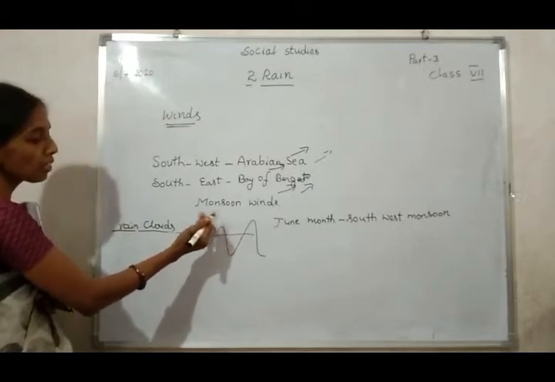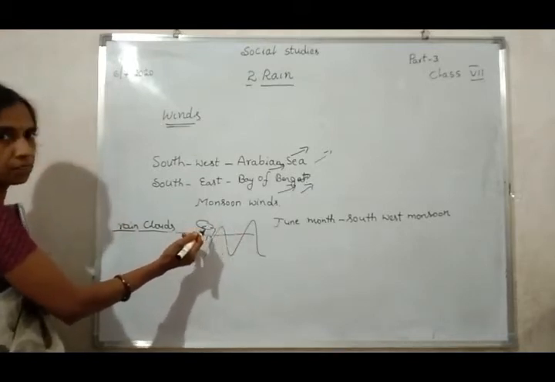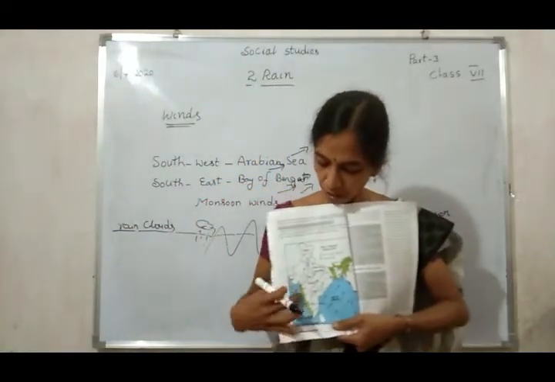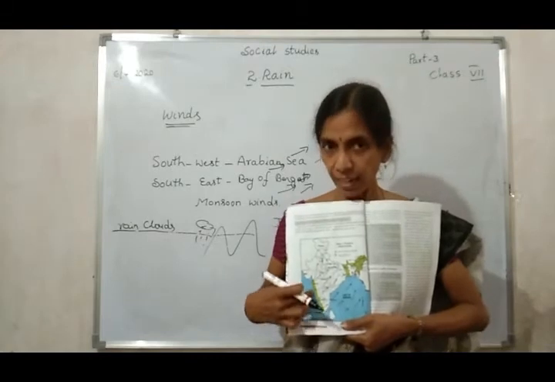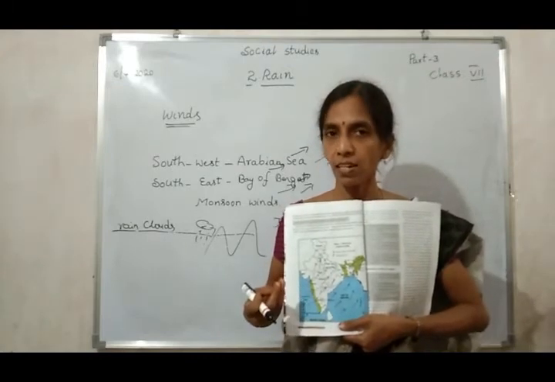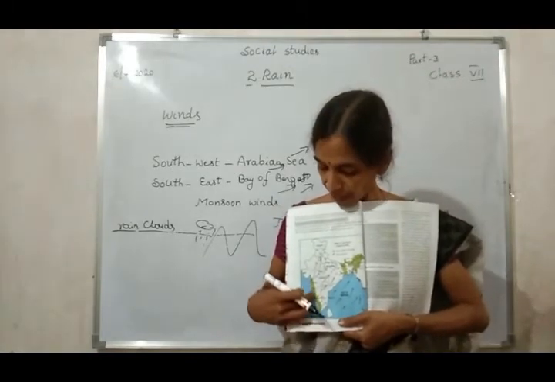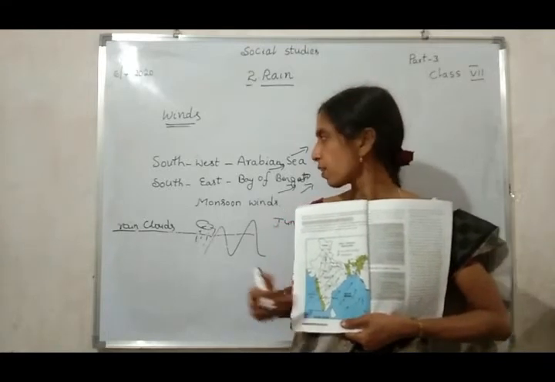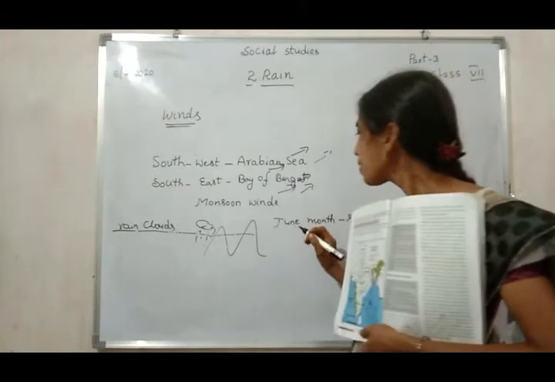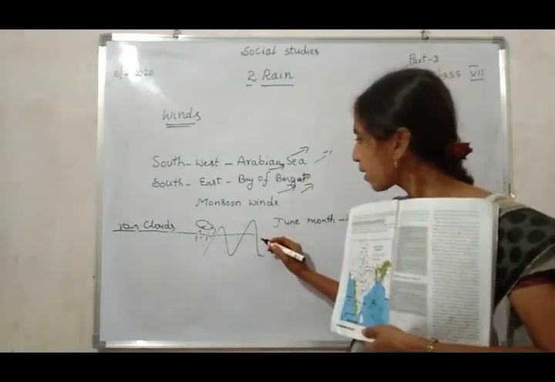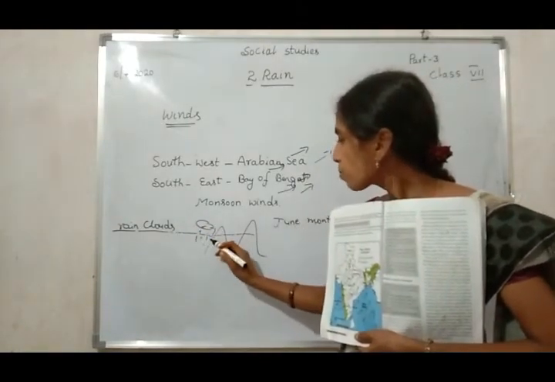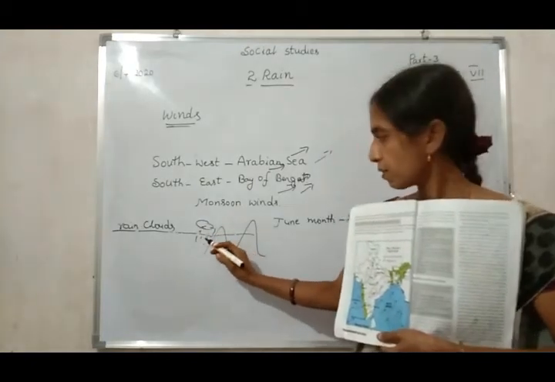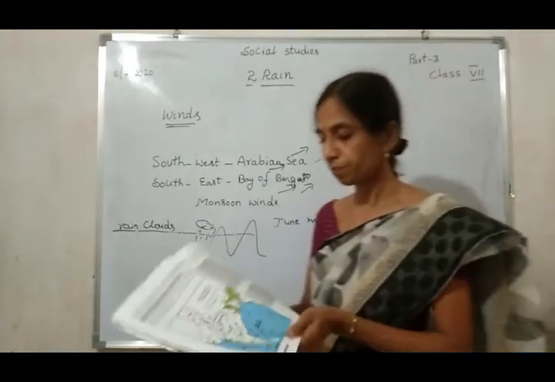So most of the rains fall in this place. You observe that this green color tells us the heavy rainfall areas. In the western places, heavy rainfall areas, this green color tells us. Okay? So before the rain clouds reach Rayalaseema, in which place does most of the rain fall? In the western place, in this place.